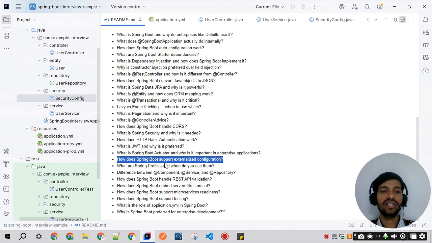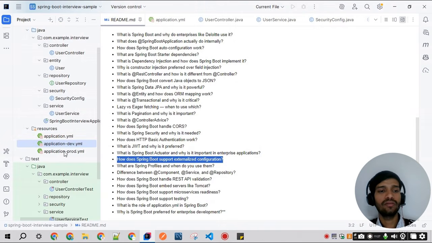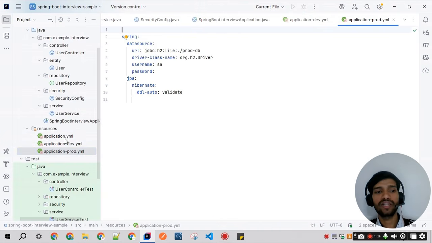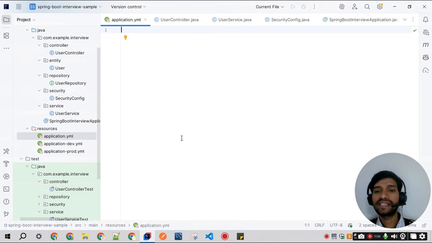And the next question is, how does Spring Boot support externalized configuration? As we have seen many times, application.yml and application.properties files. Externalized configuration means changing the application behavior without touching the code. So we will not change anything at the code level.